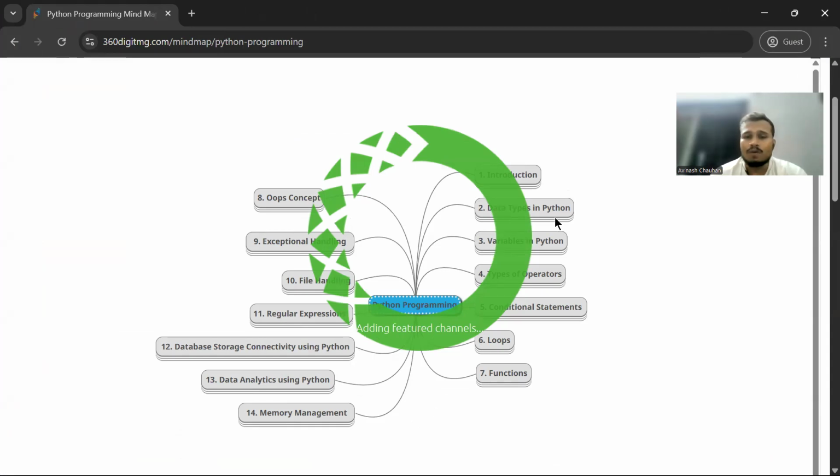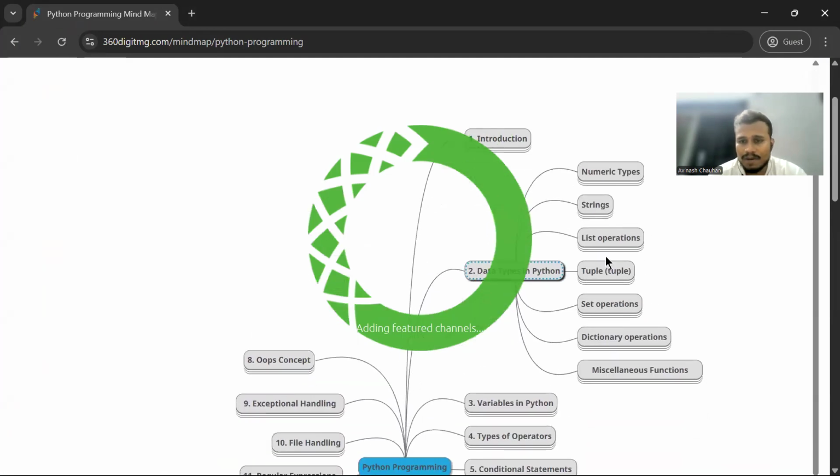So right now, in the data types, I hope you guys know how to operate this mind map.